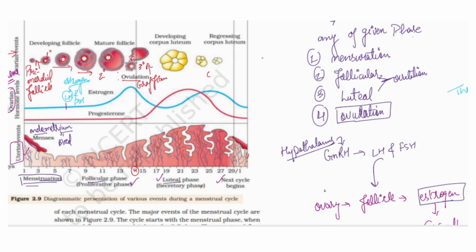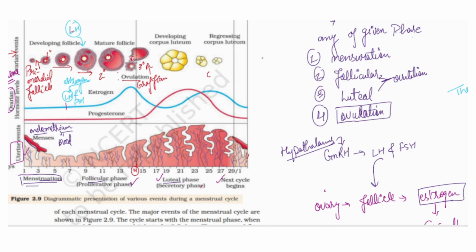Now what happens after menstruation? The primordial cell started developing, and the primordial cell will develop into the primary cell with the help of the LH signal. LH was coming from the hypothalamus, giving the signal to the growing follicle cells to grow and develop, and the growing and developing follicle will release estrogen.